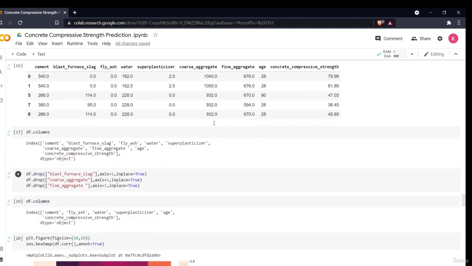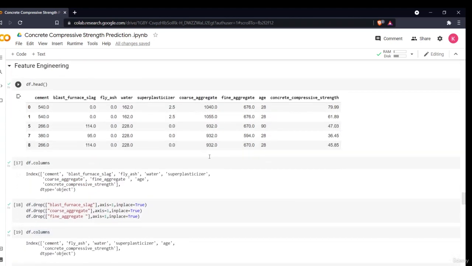So now our feature engineering is also done. As I said, this is a very small data set, so there is not much to do. If there is a domain-knowledgeable person who knows that if I multiply, divide or add new columns it will be of more help, you can do it. If you are a person from a civil engineering background, you must know what other categories I can form with this, which will help in predicting my compressive strength. So you can take it as an assignment when you do it on your own, but this is it for now for the feature engineering part of this project.